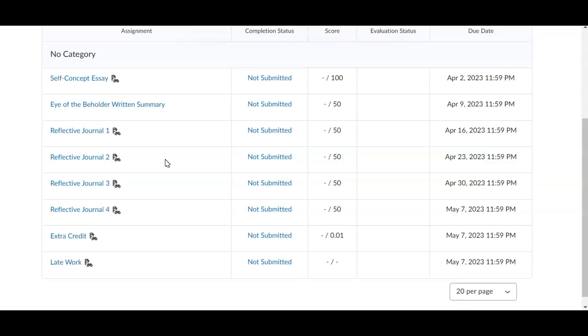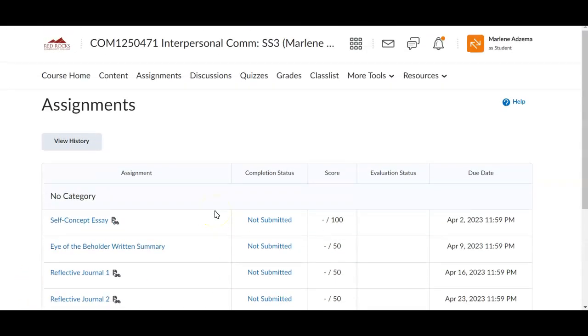If you do miss work, please reach out to me. Let me know what's going on. Any late work should be submitted here. Do not email me late work. It gets lost in emails, and it's much better to submit via D2L so that you have a receipt and it keeps everything in the same place.